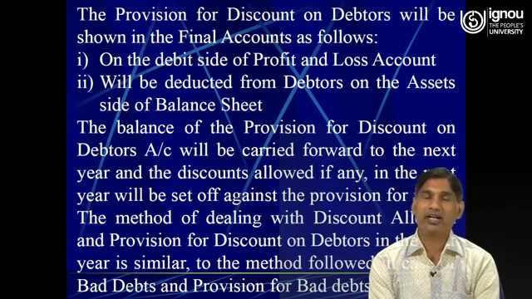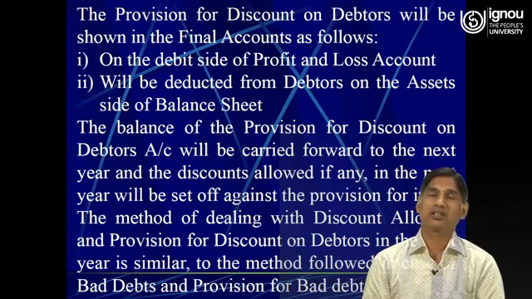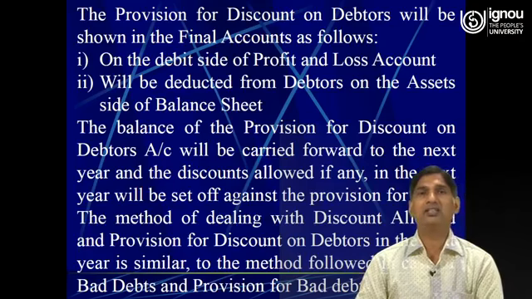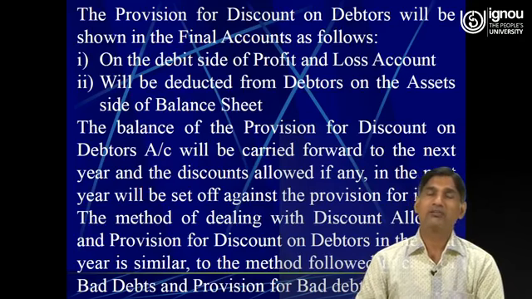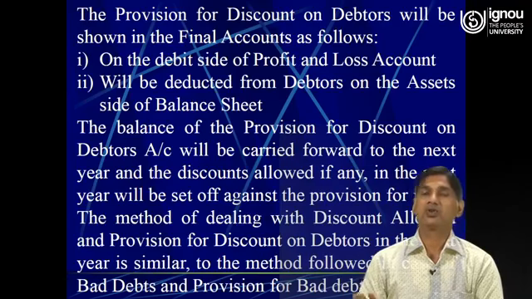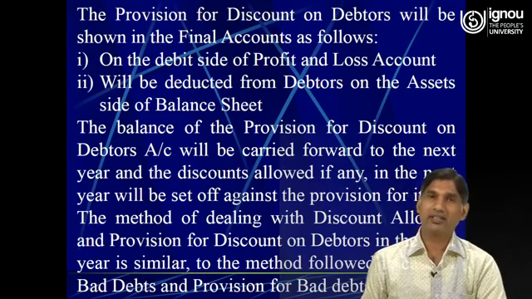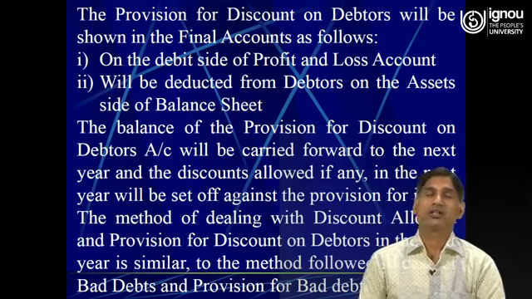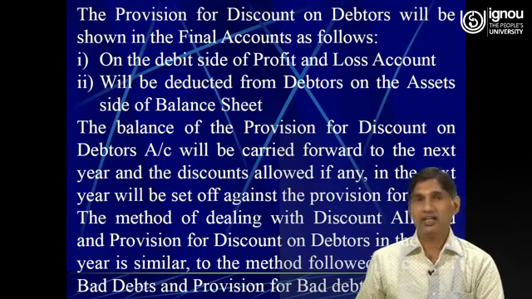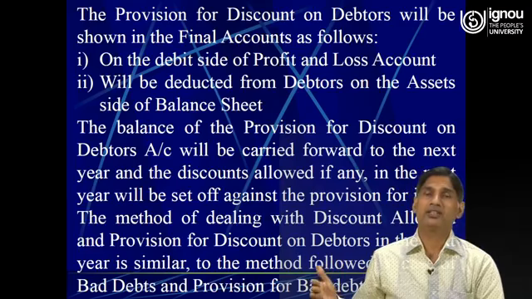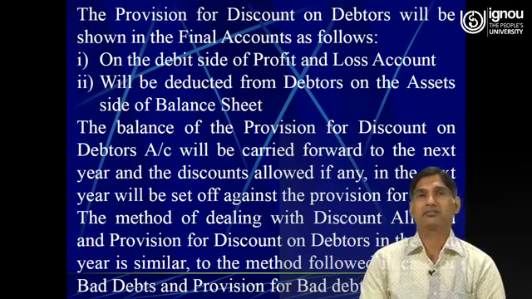So after subtracting these two things, further bad debts and the amount of new provision for doubtful debts, from the amount of debtors, we must make a provision for discount on the fresh debtors, on the good debtors, on this balance amount of debtors. After subtracting the amount of provision for discount on debtors, the net amount will be shown on the asset side of the balance sheet.